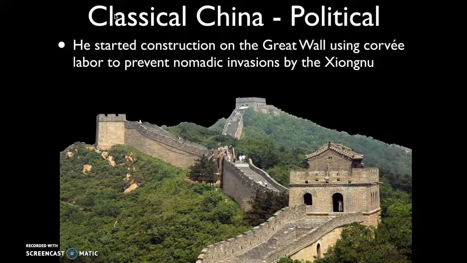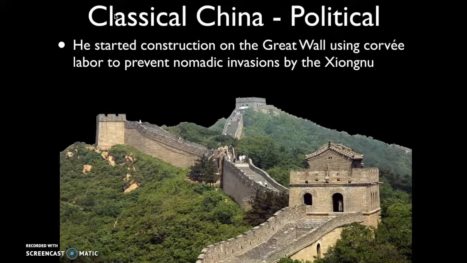He started construction on the Great Wall of China, a really important public infrastructure project using corvée labor. We'll discuss what corvée labor means in a second, to prevent nomadic invasions by the Xiongnu. So the Xiongnu are these nomadic peoples on the northern boundary of China, and they were constantly raiding northern China in order to get access to all of the blessings of civilization.